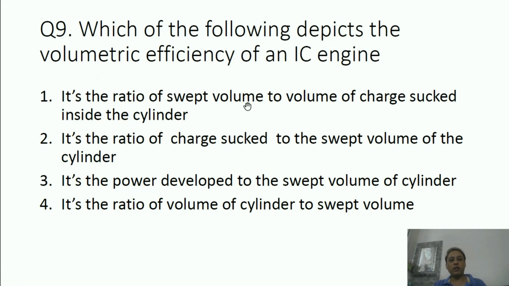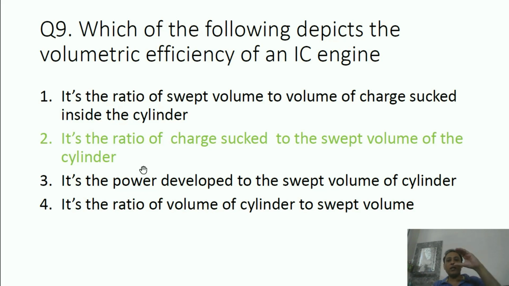So what would be the correct answer? The correct answer is the ratio of charge sucked to the swept volume of the cylinder. It means that when the piston pulls the charge inside, the amount of void it creates, exactly the same amount of charge doesn't go inside. There is some volume left, some vacuum left. So the amount of charge sucked inside upon the swept volume is what is called volumetric efficiency. Ideally it must be 100%, meaning whatever volume is swept, the same amount of charge must go inside, but practically it doesn't happen. The greater the volumetric efficiency, the greater the performance of the engine.